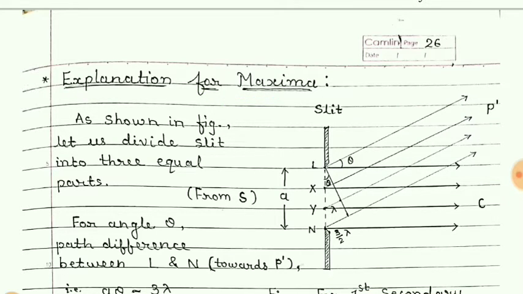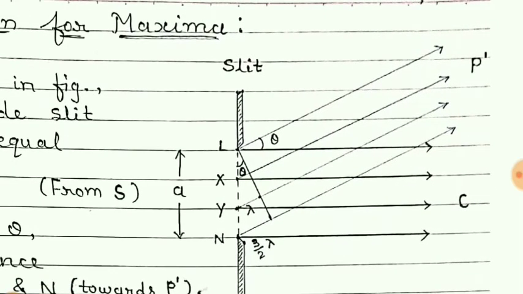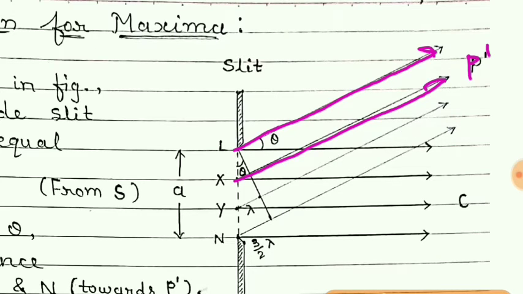Now students, you can see in this figure, suppose we take a point P dash towards the screen, then for the rays moving towards P dash from the slit, suppose the path length between L and N is 3 by 2 lambda.